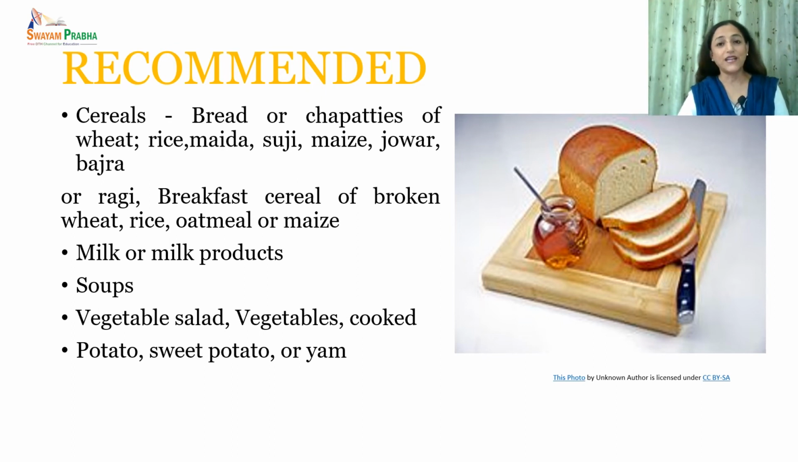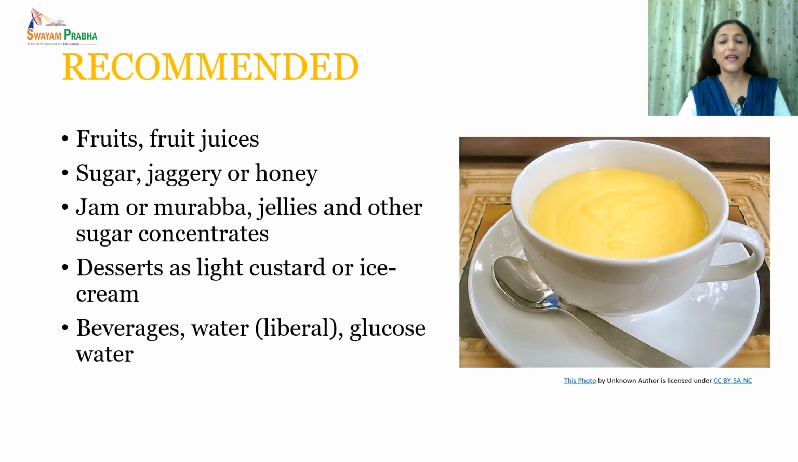It is good if the person can take food in the form of soups because they provide fluids along with nutrients and also eliminate the harsh elements of the diet. Then the person can take vegetable salads and cooked vegetables, to add a lot of vitamins and minerals to the diet. A high energy and high carbohydrate diet can be made possible by giving potato, sweet potato or yam. Fruits and fruit juices can also be taken.